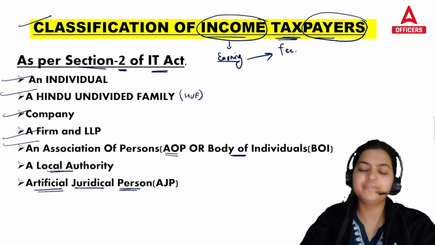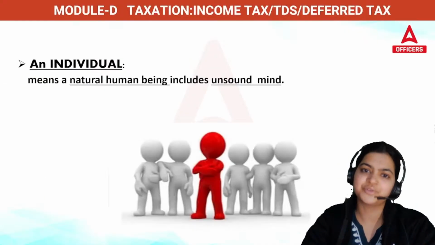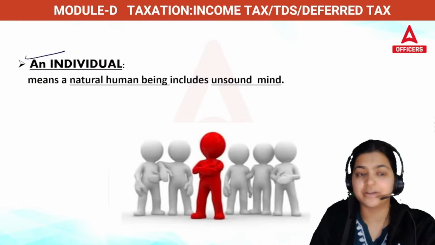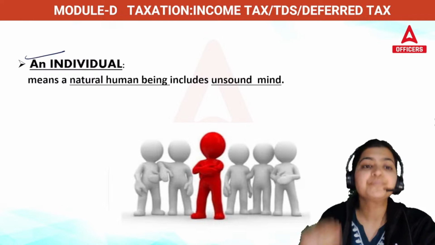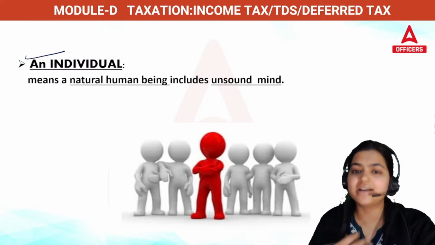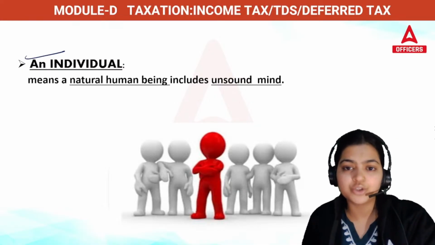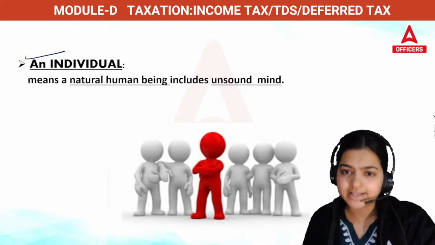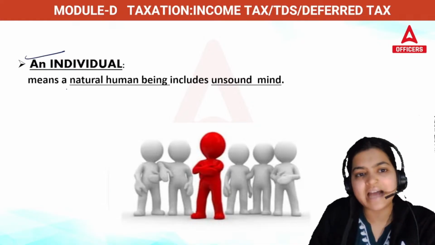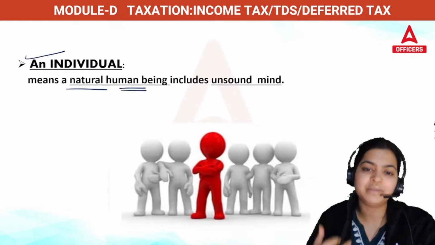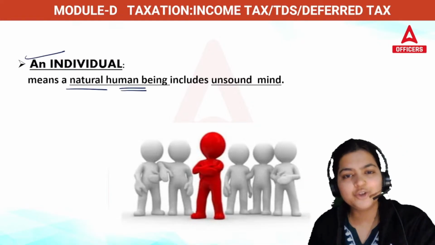So now one by one we will be talking about these persons. First, taxpayer. You all are taxpayers, correct? The first classification is going to be an individual. So if I'm paying tax, I am going to be known as an individual. An individual is a natural human being, like you and me. We all are natural human beings.